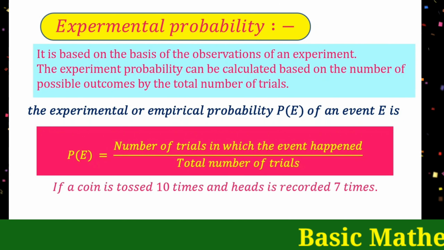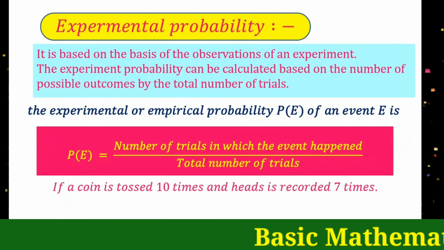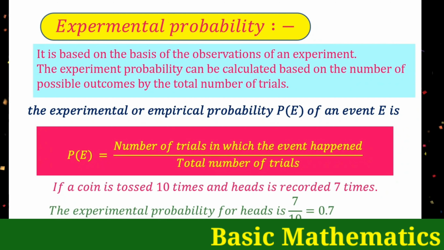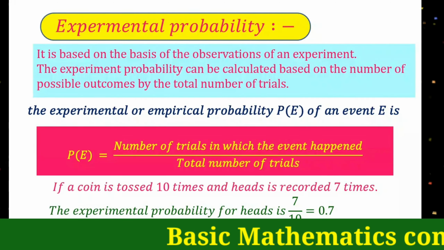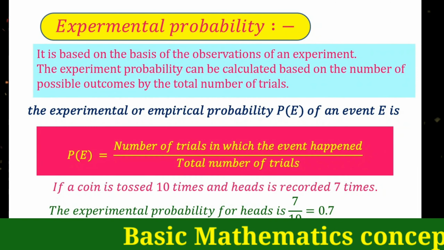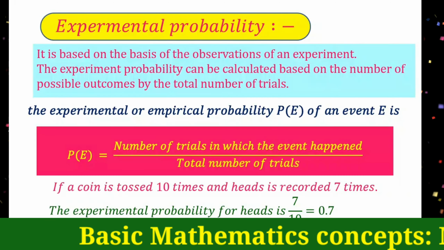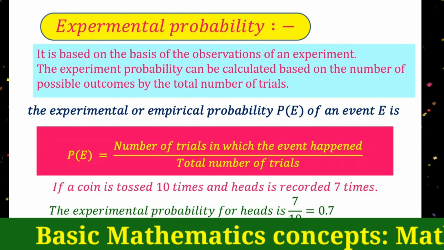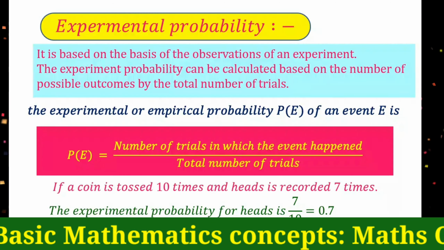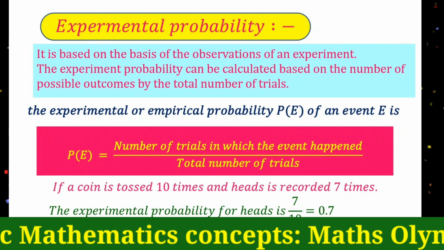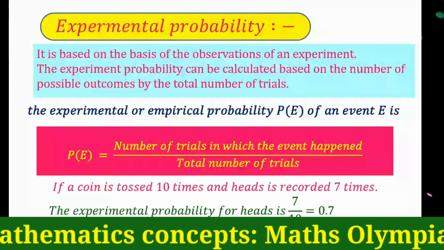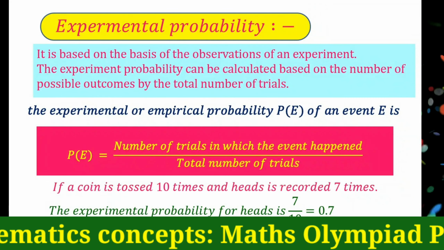If a coin is tossed 10 times and heads is recorded 7 times, the experimental probability for heads is 7 by 10. Here 7 is the number of times heads happened, and the total number of trials is 10. So the experimental probability is equal to 7 by 10, that is equal to 0.7.